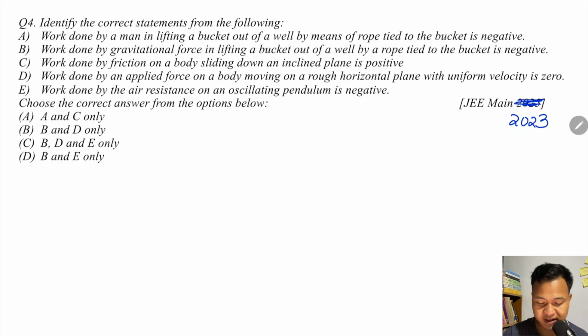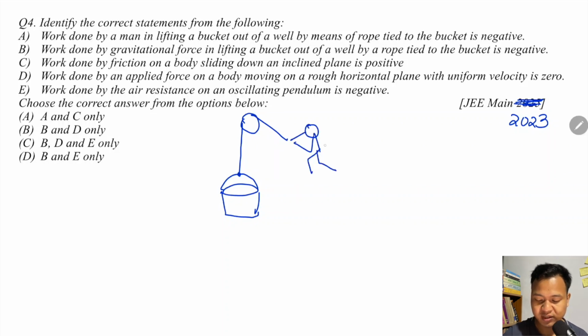Work done by a man in lifting a bucket out of a well by means of a rope tied to the bucket. So the man is pulling. The man is applying force on this side. So what is this force basically? It's a tension force. So this is the tension force.